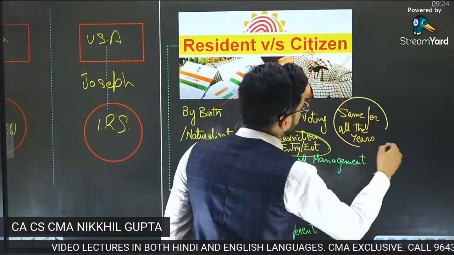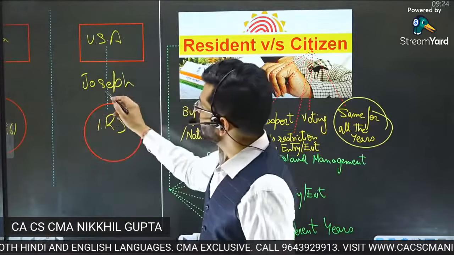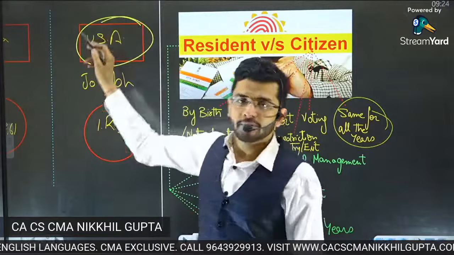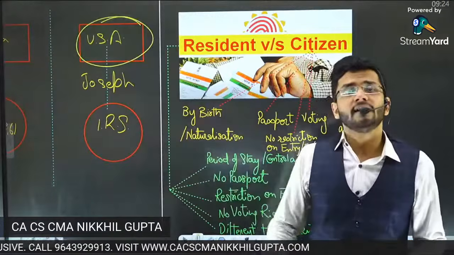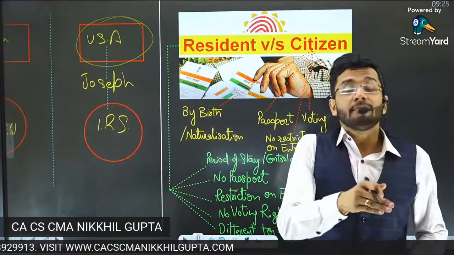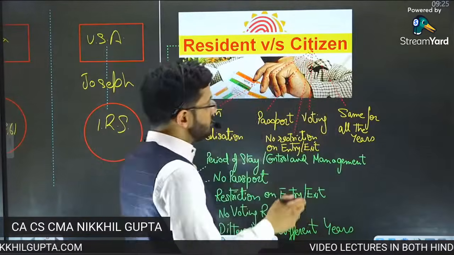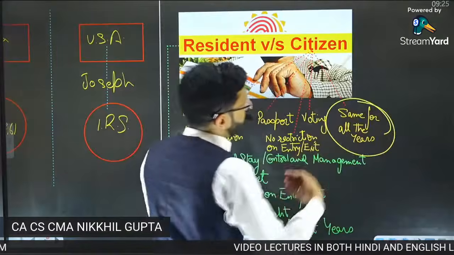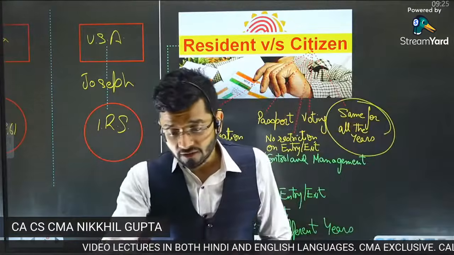Then citizenship generally remains the same for all the years. Okay, guys, Ram can visit USA for a short period of time. In the next year, he might come back. He might say, no, I don't like the job, I want to be in India. So residency might change from year to year, but once you are a citizen of a particular country, it doesn't change. It becomes constant for the years to come. So it remains the same for all the further years.